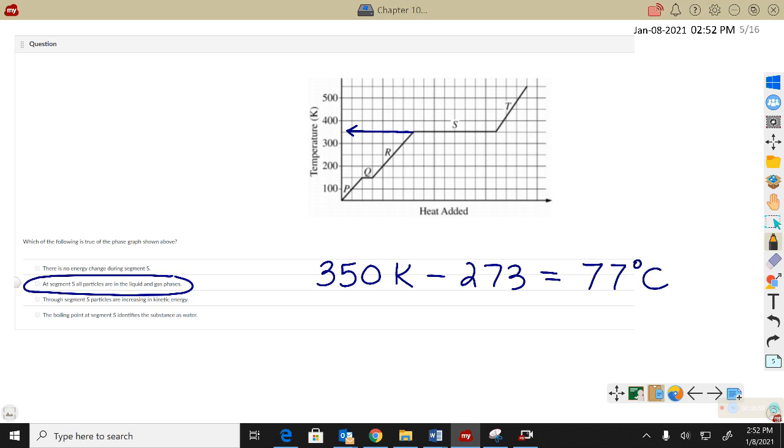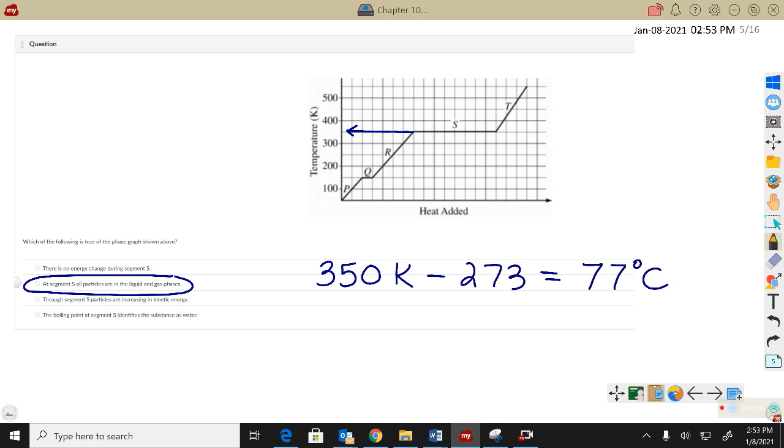Then we get some of these cool graphs. Here is a phase change graph. At segment S, there is obviously energy being added. I mean, the graph says it, right? There's heat being added. It's just that heat can either be used to increase the temperature or change the phase. And when I change the phase, the heat is being absorbed to overcome the intermolecular forces between, in this case, liquid particles, so they can exist in the gas phase. That takes energy, but you're not going to see a temperature change.